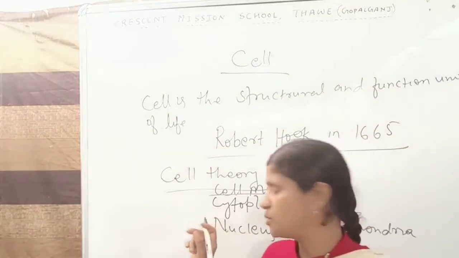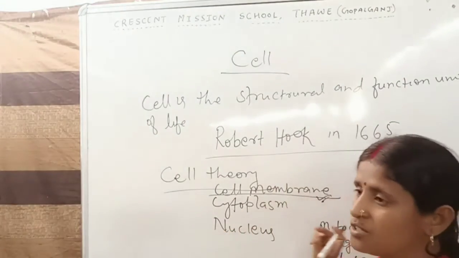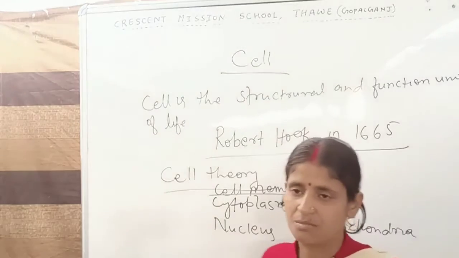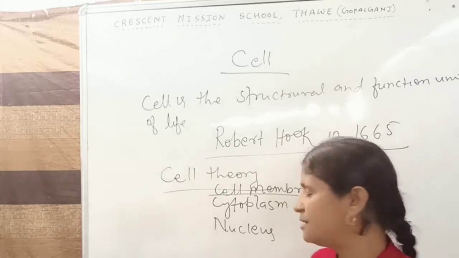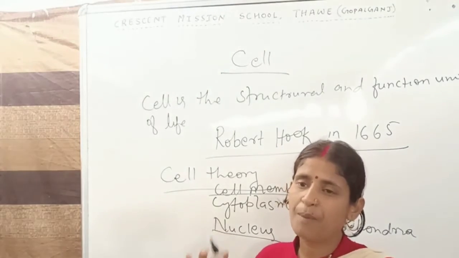Means in cytoplasm: endoplasmic reticulum, mitochondria, Golgi, ribosome, centrosome, centrioles, etc. These cell organelles are present inside the cytoplasm, and in the middle of the cell there is a nucleus, which means the central part of the cell.